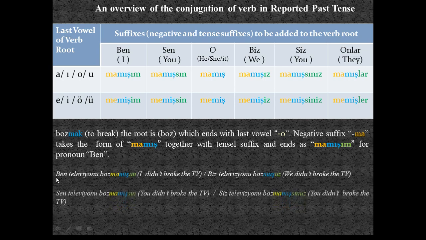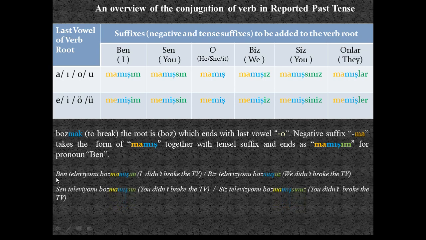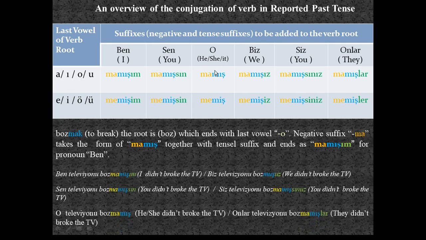So now let's see the sample verb in sentences. Ben televizyonu bozmamışım. I didn't break the TV. Sen televizyonu bozmamışsın. You didn't break the TV. O televizyonu bozmamış. Remember, for the third person singular pronoun there is no personal suffix to add. So o televizyonu bozmamış. He or she didn't break the TV.